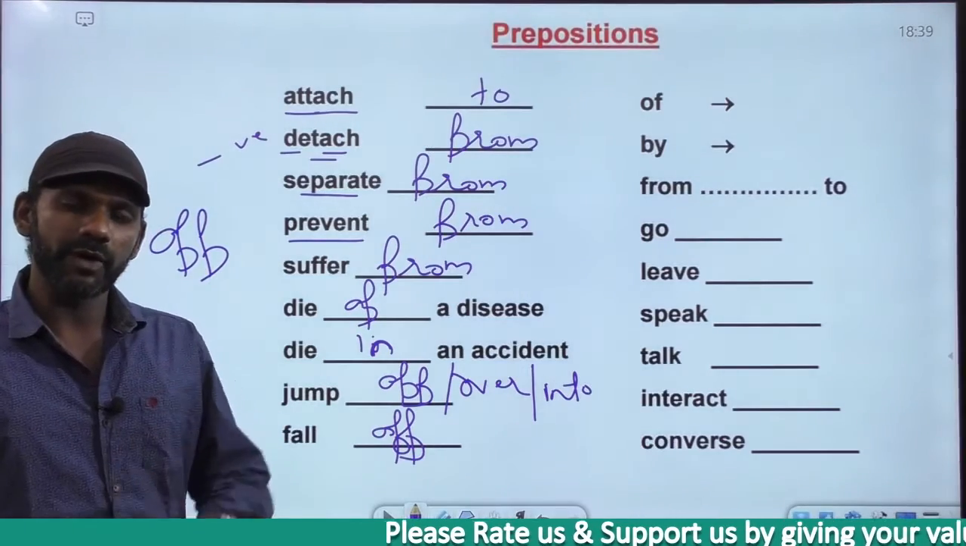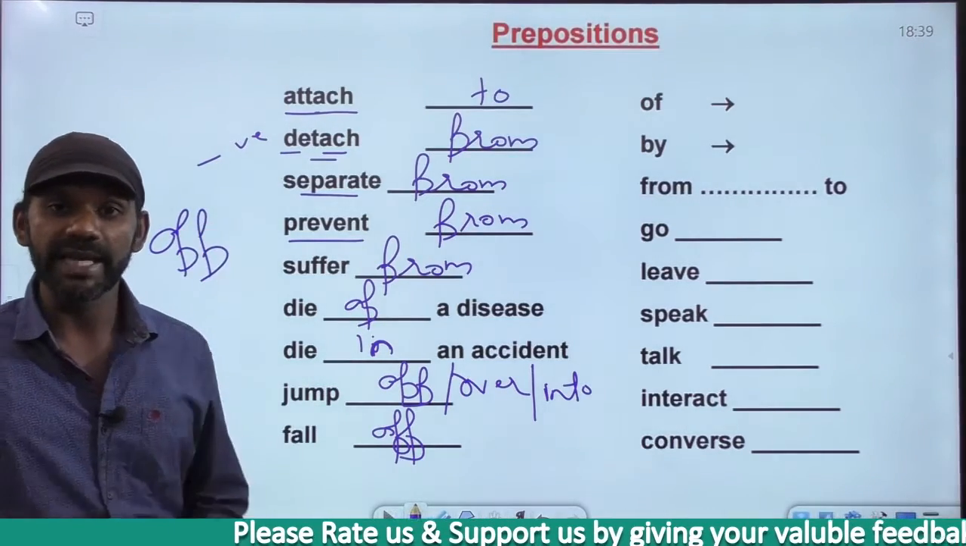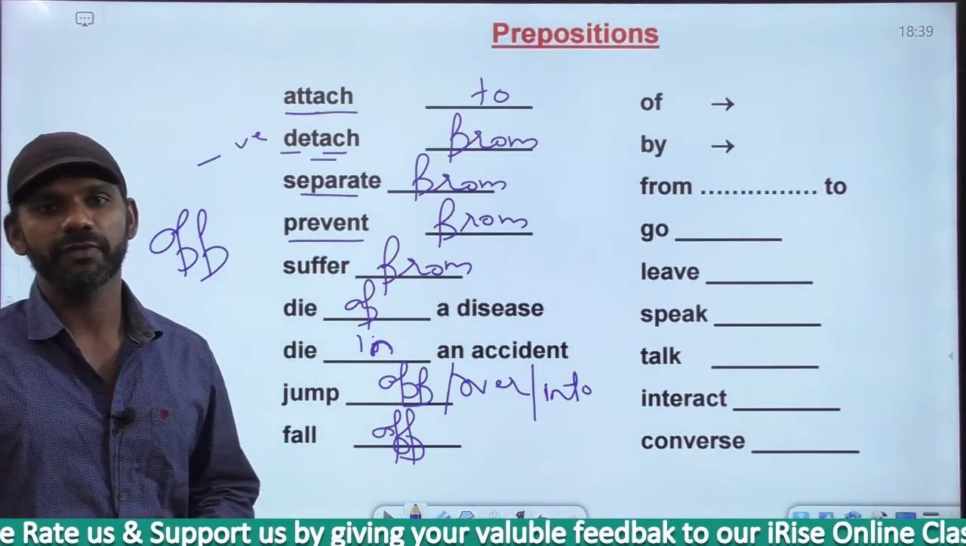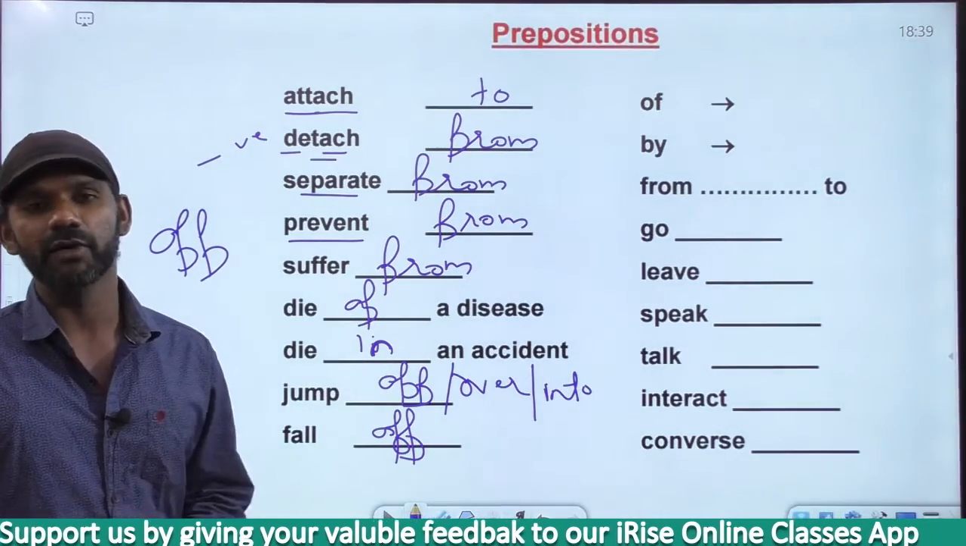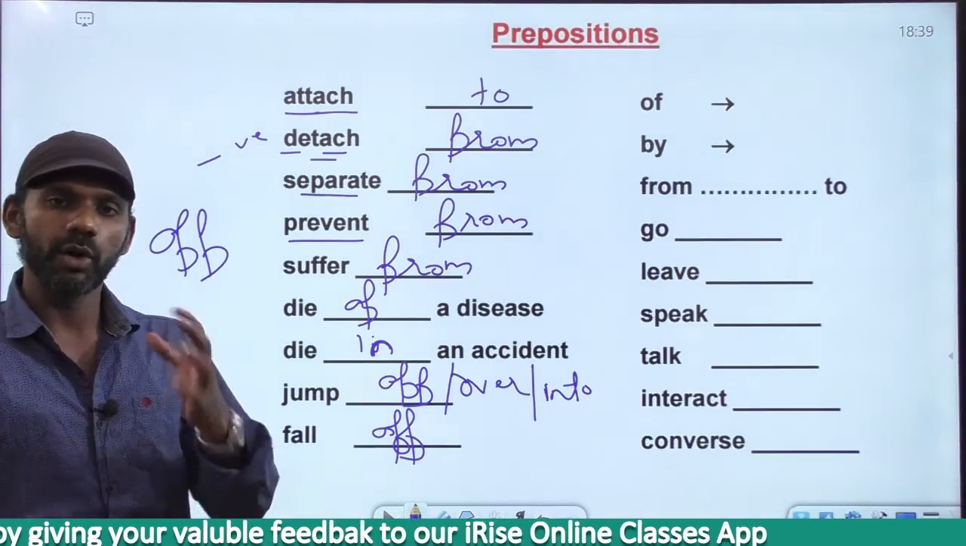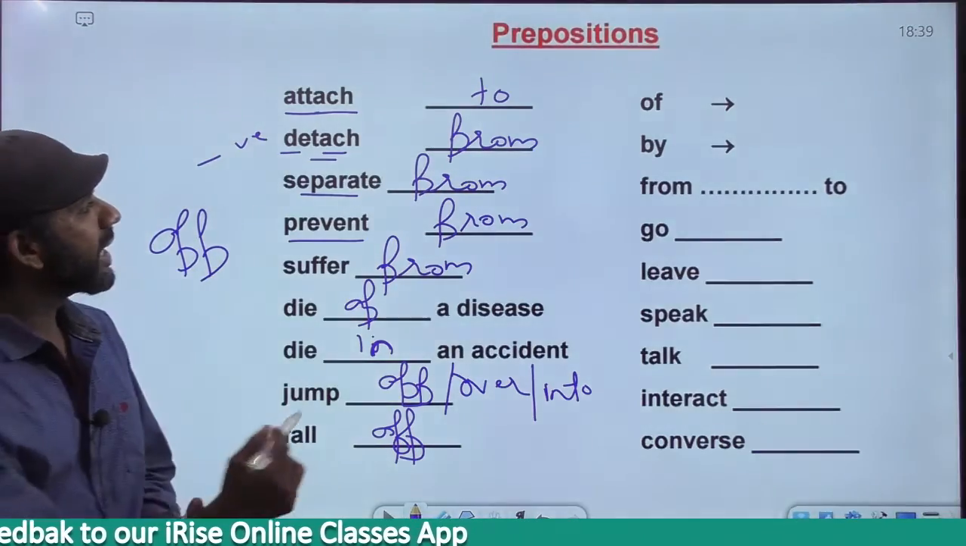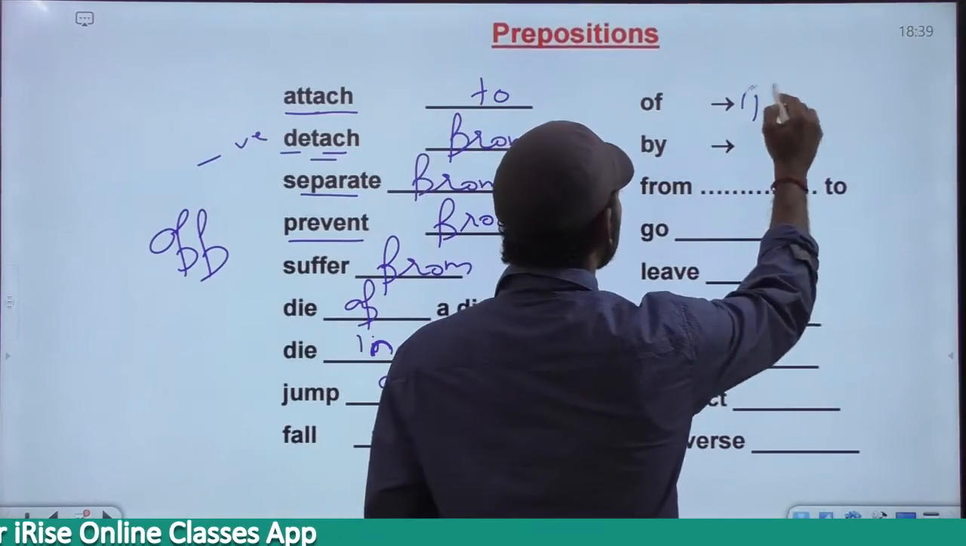Now O-double-F, off, has a meaning like coming to an end, like fall off, jump off, switch off, turn off, sign off, log off, etc. So O-double-F off has a meaning like coming to an end. O-F, of, is for possession.